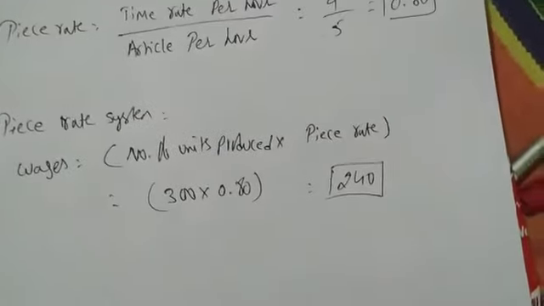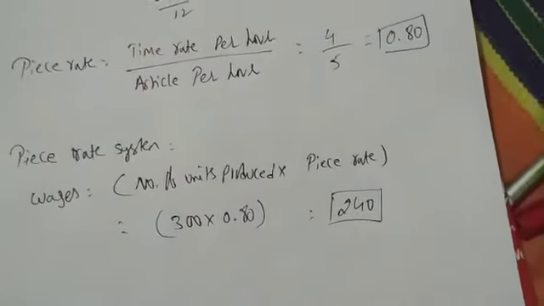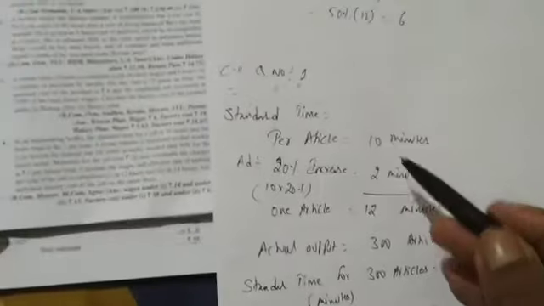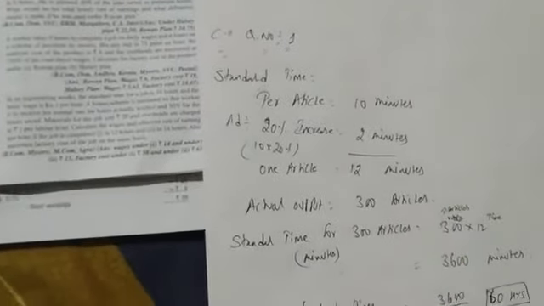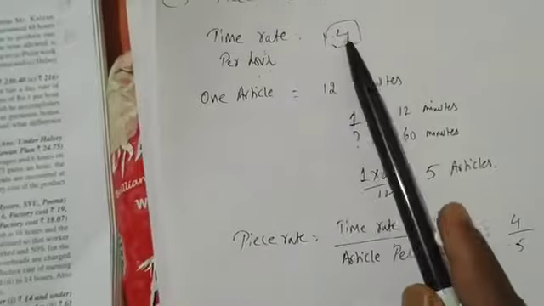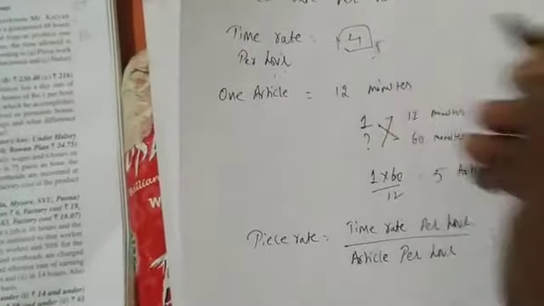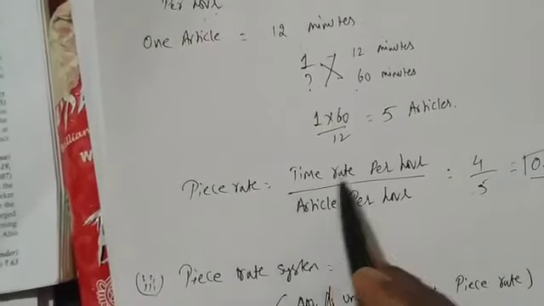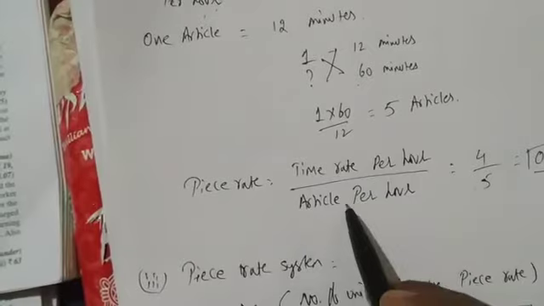Next he says Halsey and Rowan, that you can do. So in the problem, two things we have to find out. First we have to find out the standard time. That's easy, it's the second time we are finding standard time, because in the earlier problem also we found standard time. Here he says you have to find out the piece rate also. How to find the piece rate? With the help of time rate per hour. The standard time rate per hour is given here. So piece rate per article is time rate per hour divided by articles per hour.